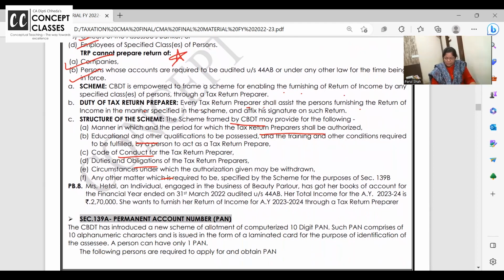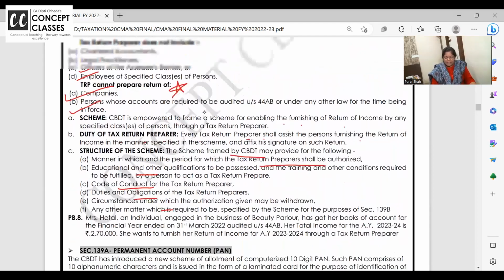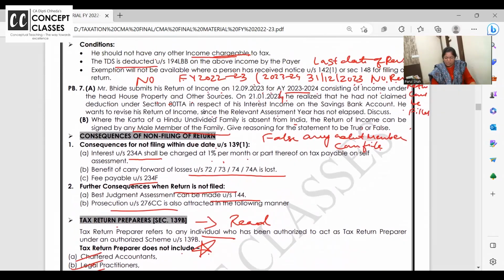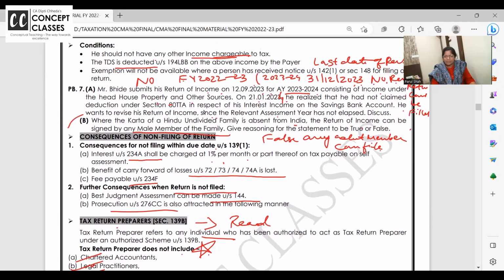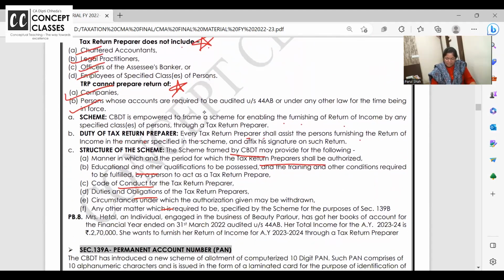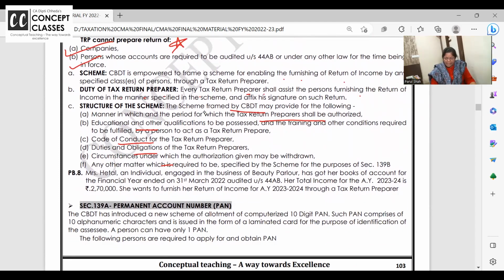Now this is a nice question. Hetal, are you getting it? Small concepts, small questions we are doing. This was related to signature. Now this is related to the TRP. Hetal, this is a past exam question, I have taken it as it is.